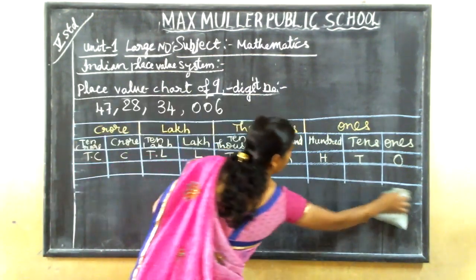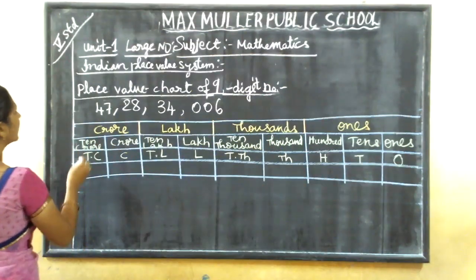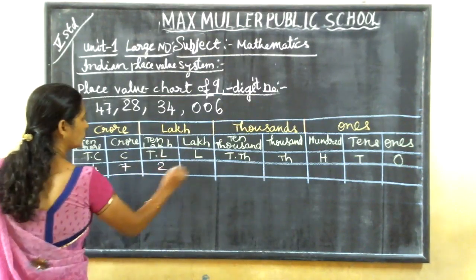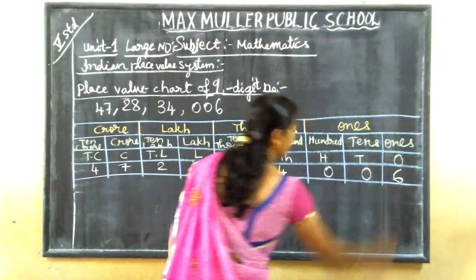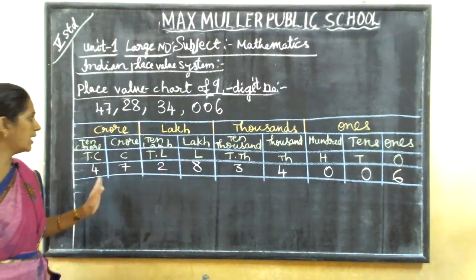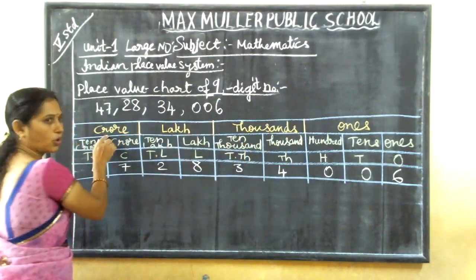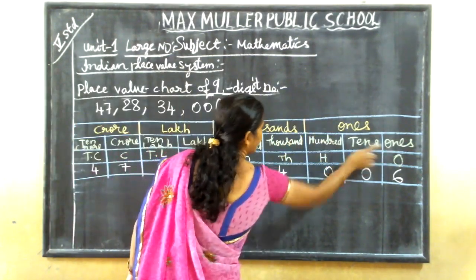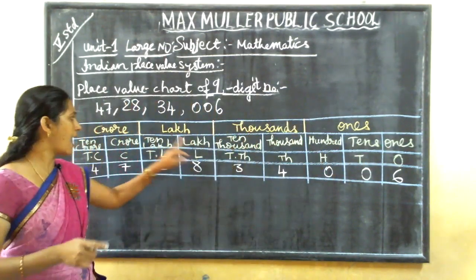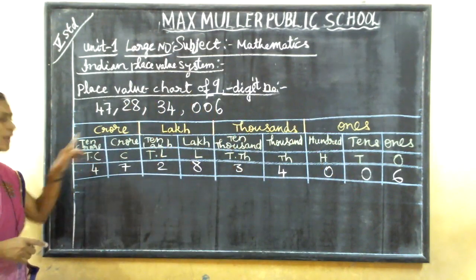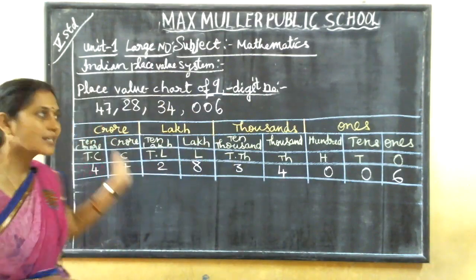Last, we fill the number, and I should write in words. So what is the number? 4, 7, 2, 8, 3, 4, 0, 0, 6. This is the 9-digit number. Got it, children? How many groups? 4 groups. Ones, thousands, lakh, crore. In the ones group: ones, tens, hundred. In the thousand group: 1,000, 10,000. In the lakh group: lakh, 10 lakh. In the crore group: crore, 10 crore. A 9-digit number goes up to 10 crores.